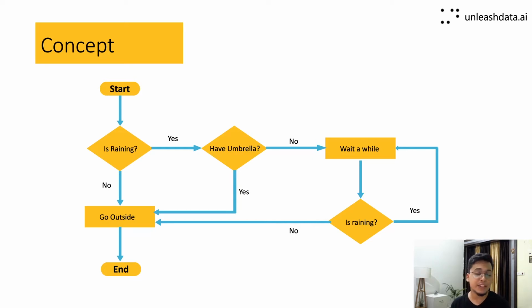There are a lot of conditions that you check: if it is raining or not, whether you have an umbrella or not, and then you have to wait also. So if you have to perform this type of functionality in your program, we have a concept called control flow, which allows you to either repeat a certain set of lines in a program, or to skip a certain set of lines in a program. You can do all that using these control flow statements.